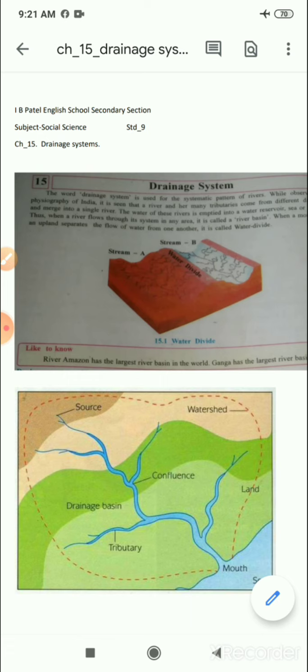Dear students, you know the word drainage system, and the word drainage system is used for the systematic pattern of rivers. While observing the physiography of India, it is seen that one main river along with its tributaries come from different directions and merge into a single river. The water of this river is emptied into a water reservoir, sea or desert. Thus, when a river flows through its system in any area, it is called a river basin.